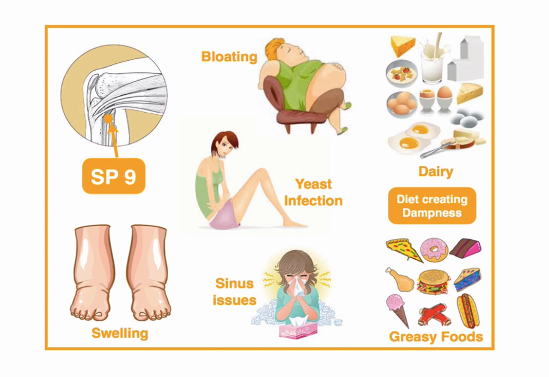What's important with dampness is that spleen 9 in acupuncture is the best point for dampness, but diet is very important, right? Diet creating dampness is mucus forming food like sugar, processed food, greasy food, and dairy. Those things are really going to create more damp. So we need to avoid dairy, greasy food, processed food when there is a lot of dampness, and increase food that is more drying, like lemon, astringent food, bitter food, and sour food. Okay? Like dandelion, like asparagus, very good for excess dampness. So I wanted to go through this.